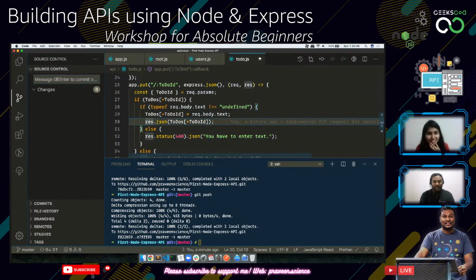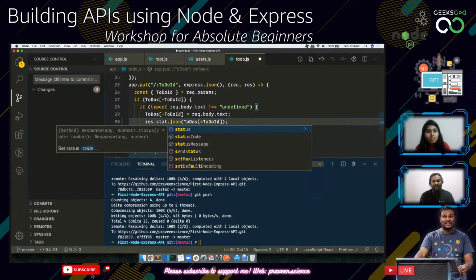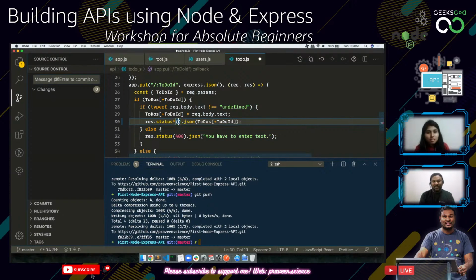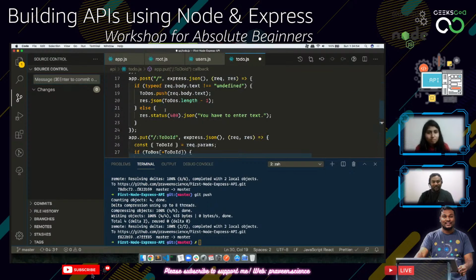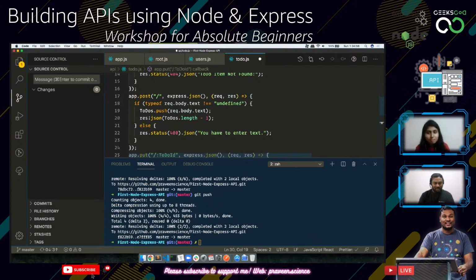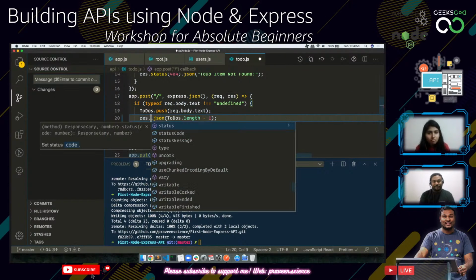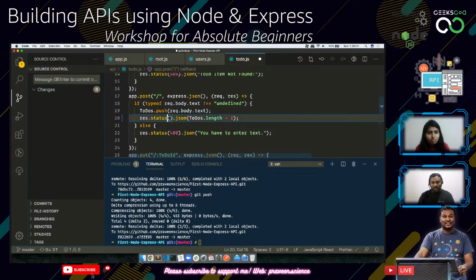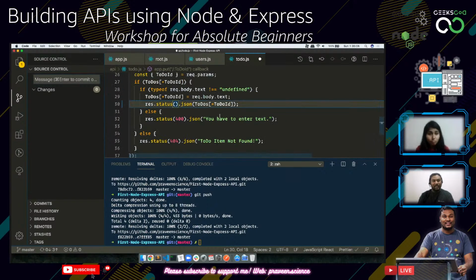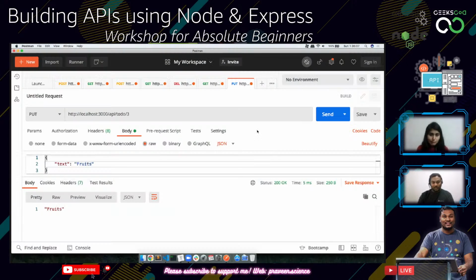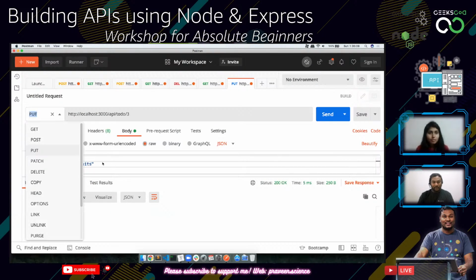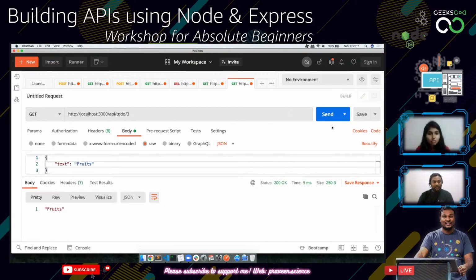So we need to give another status. What is that? First thing, for the post request itself, we need to give another status. It's not supposed to be 200. It should be 201 that is created. And here we need to give a 202 that is accepted. Okay. So now this, if I try to do a get request again, it's going to show me fruits. And if I try to get the whole thing, it's going to show me fruits here as well.